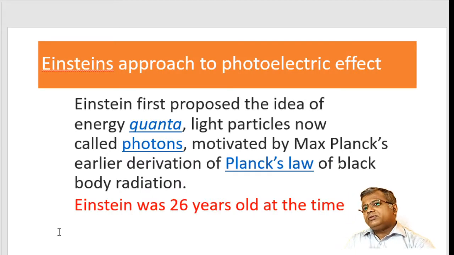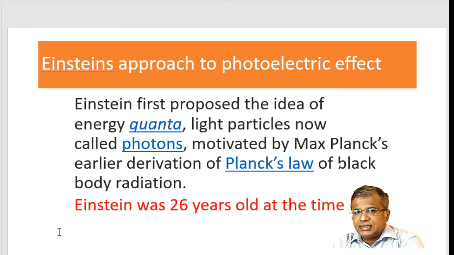Now, what was different about Einstein as compared to the earlier theories? First of all, the very important thing he said was that light is not a continuous stream of a wave. Light consists of discrete particles. Discrete means separate particles. So it is a stream of small particles known as photons, and these photons are not in a continuous way.